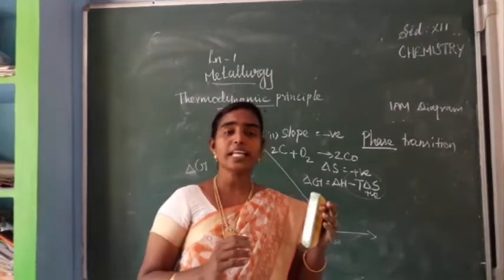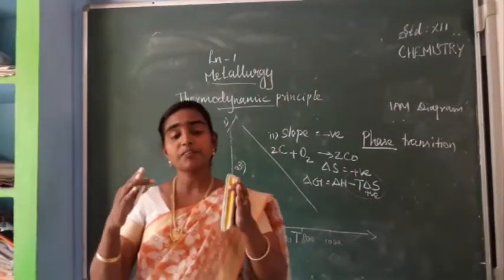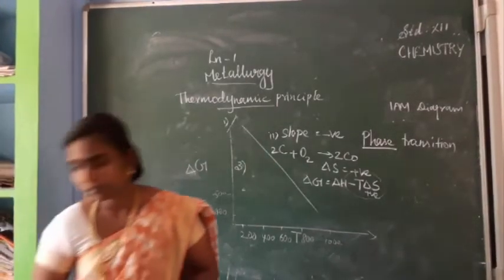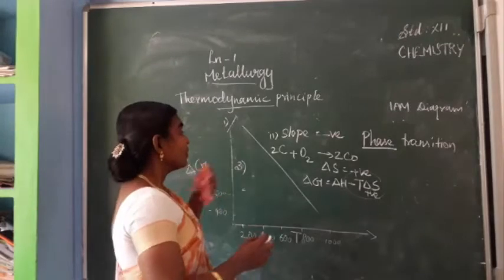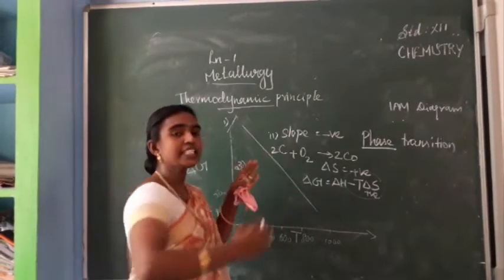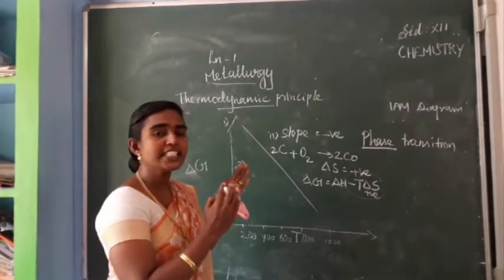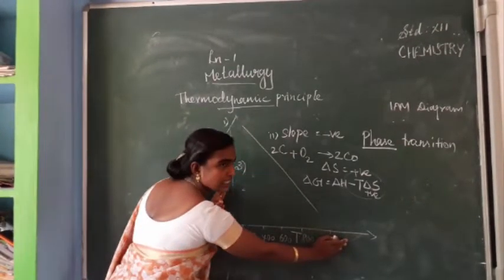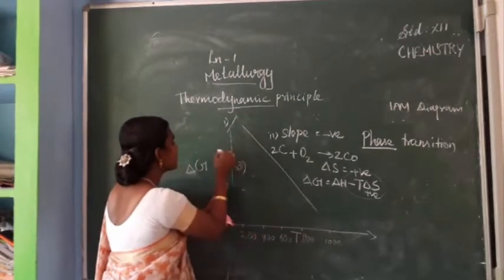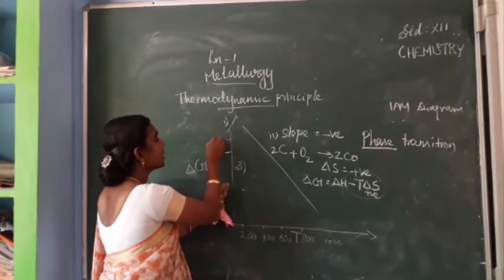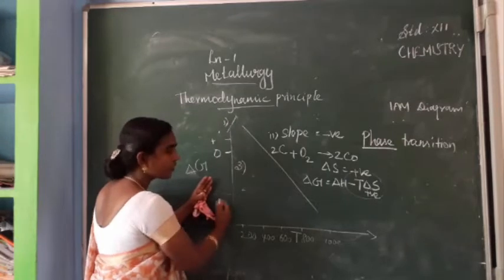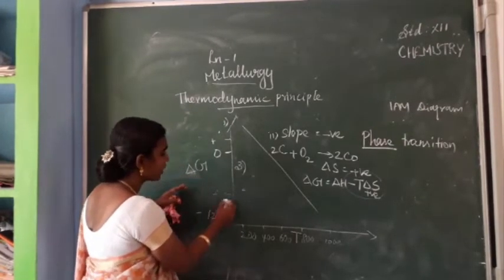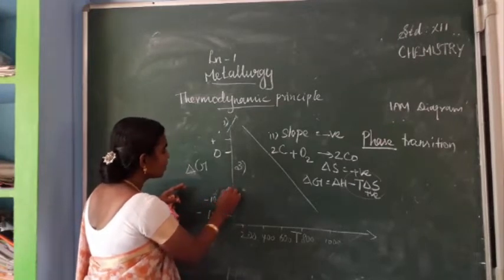Okay. So one more case we have discussed, isn't it? When you are increasing the temperature, see the delta G value here. Maybe as the temperature increases, here it may be 0 and here it is a positive value. So here we write from maybe minus 1200, minus 1000, and so on.